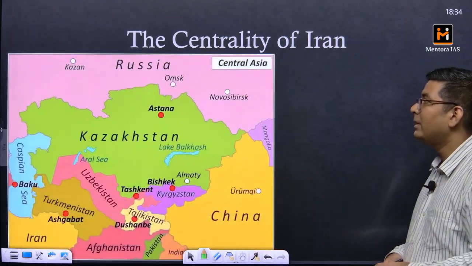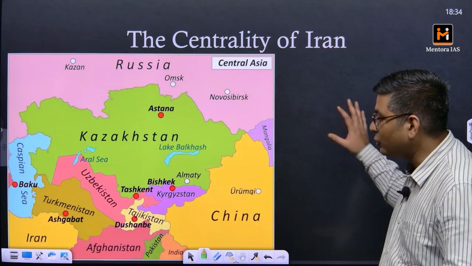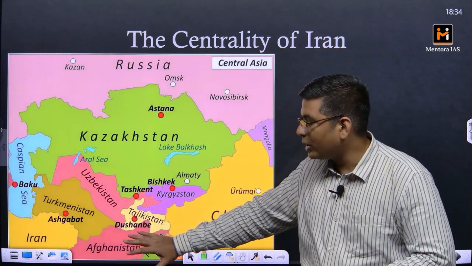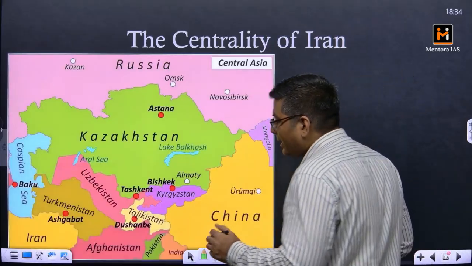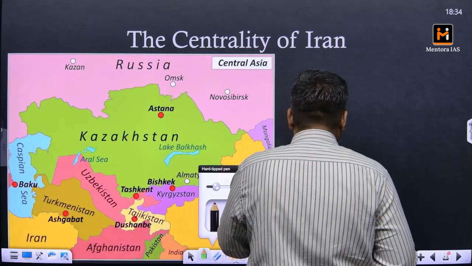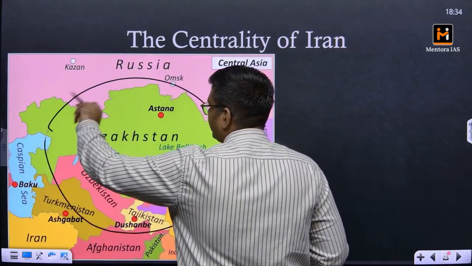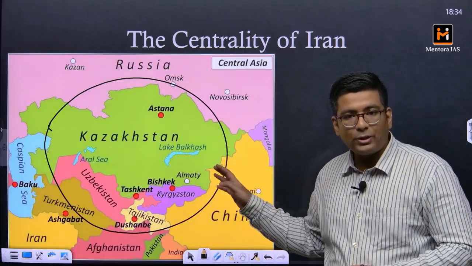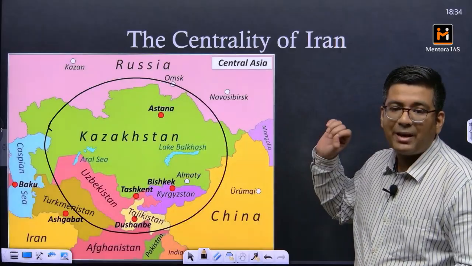Okay. Now, why exactly is it so important? When we see the geography of this particular region, we see that Iran shares a border with Afghanistan. And Afghanistan basically has a border with these countries, which are collectively called the Central Asian region. Once upon a time they were a part of the Soviet Union, but after the disintegration in 1991, they became independent.